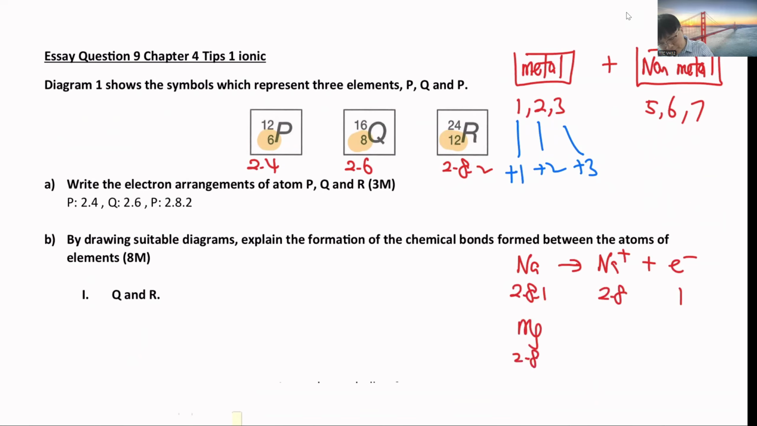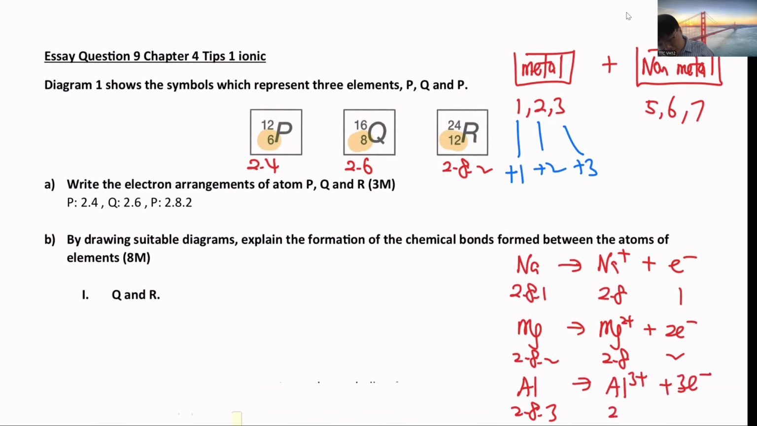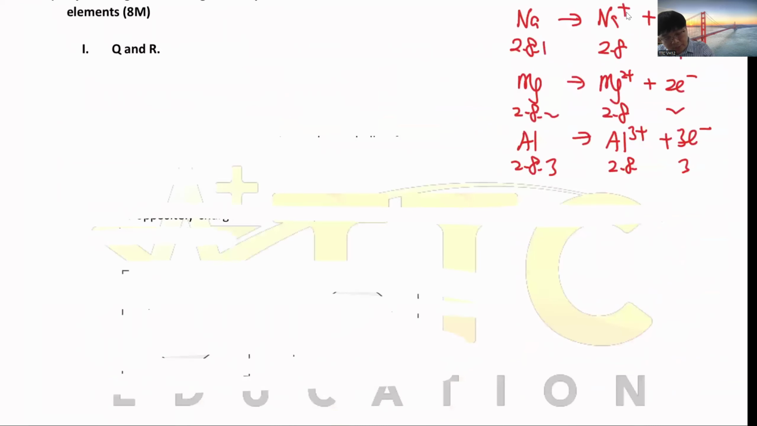Magnesium is 2.2. It has to donate 2 valence electrons to become 2.8, Mg2+. Then aluminum is 2.3. It will donate 3 electrons to become 2.8, also stable. So for non-metals, they have to receive electrons. So how to receive electrons?